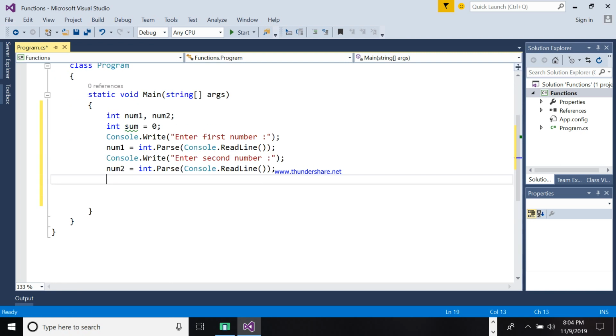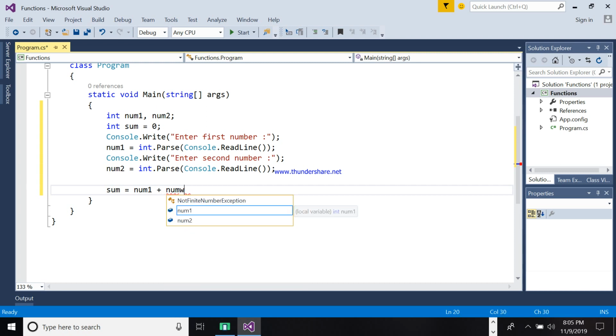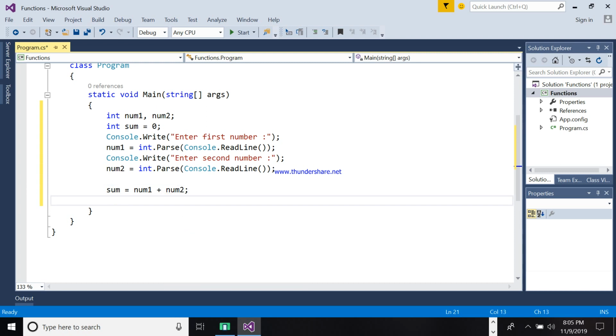If you are using a function, instead of putting here sum is equal to num1 plus num2, which is the program result, we will compute this outside in a different method or function.